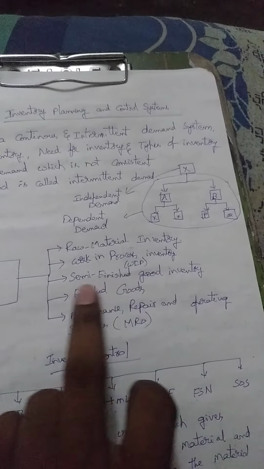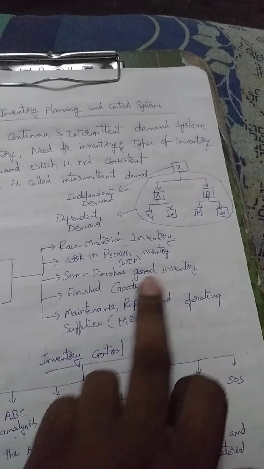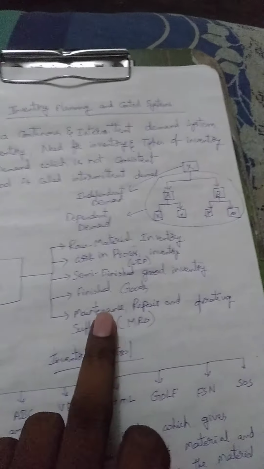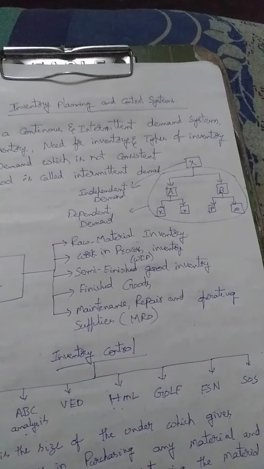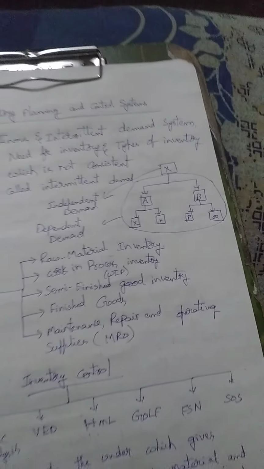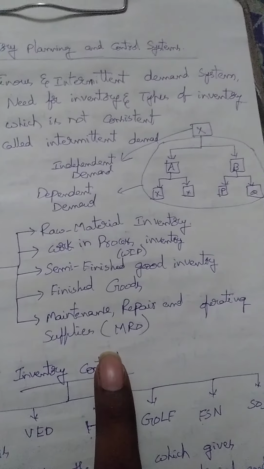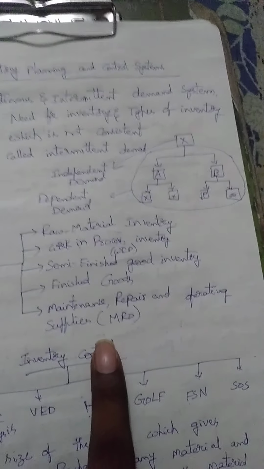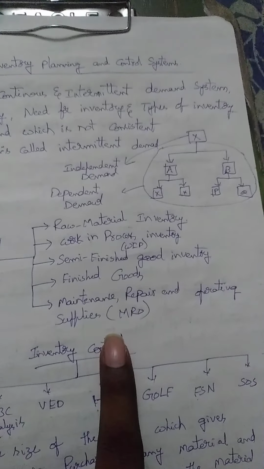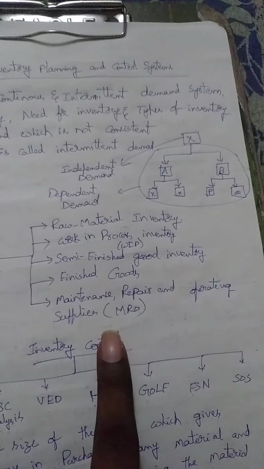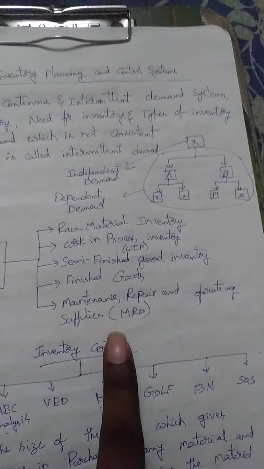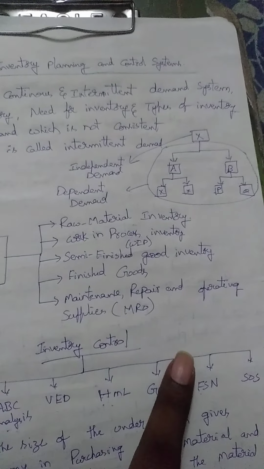So a better example is that even the automobile sector also falls in this semi-finished goods inventory category. Then finished goods is nothing but the completion of a particular product. Then the last one, maintenance, repair and operating supplies, is nothing but maintaining good services, like any repairs for customers, what services they are providing and what the other considerations are.